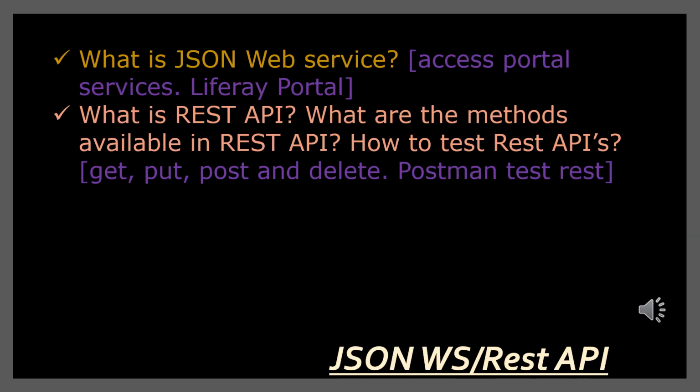JSON Web Service and HTTP questions. First question is what is JSON Web Service? So JSON Web Service is for accessing portal services. It is mainly used in the library portal. Second one is what is REST API? What are the methods available in REST API? How to test REST API?